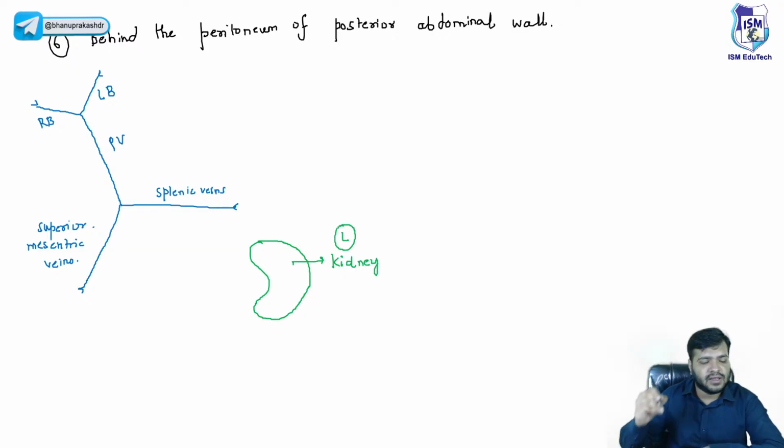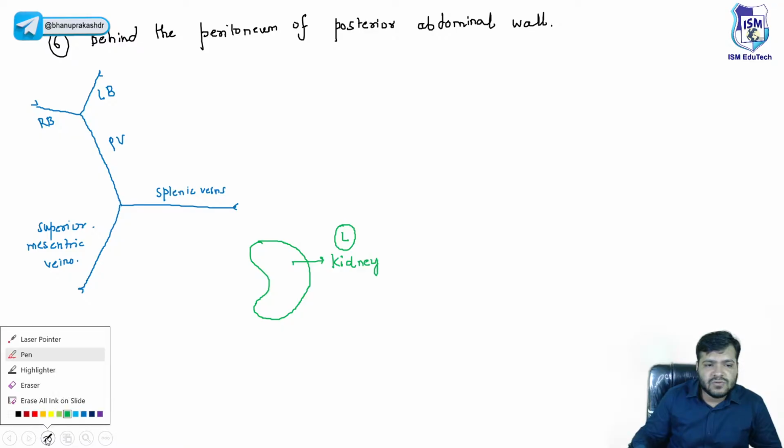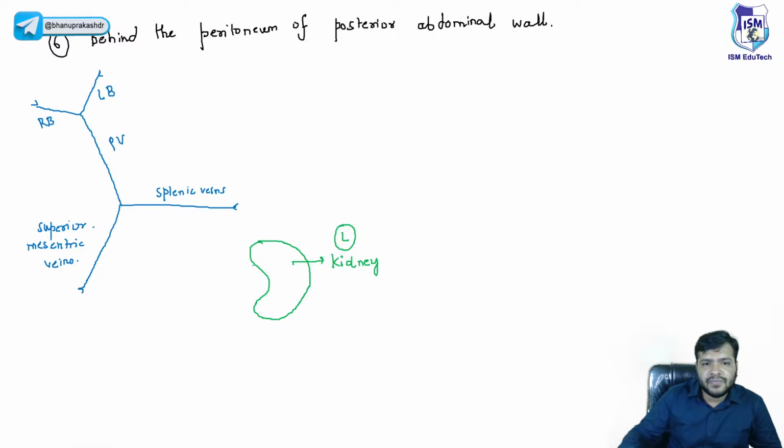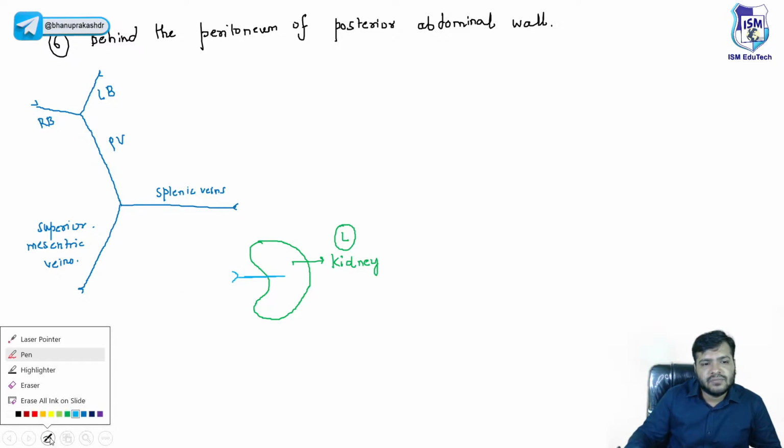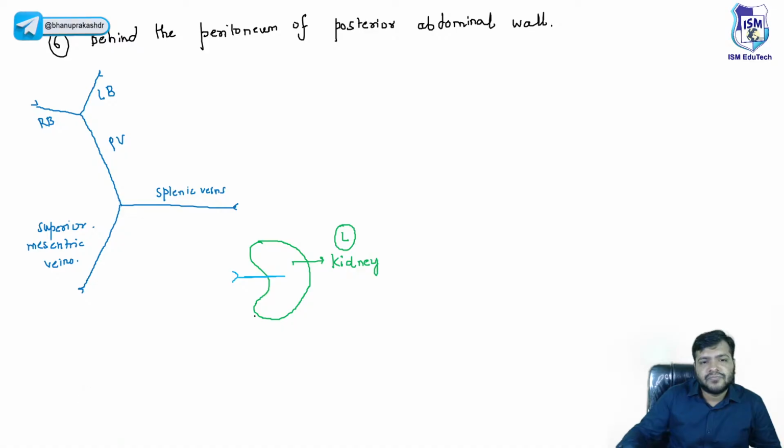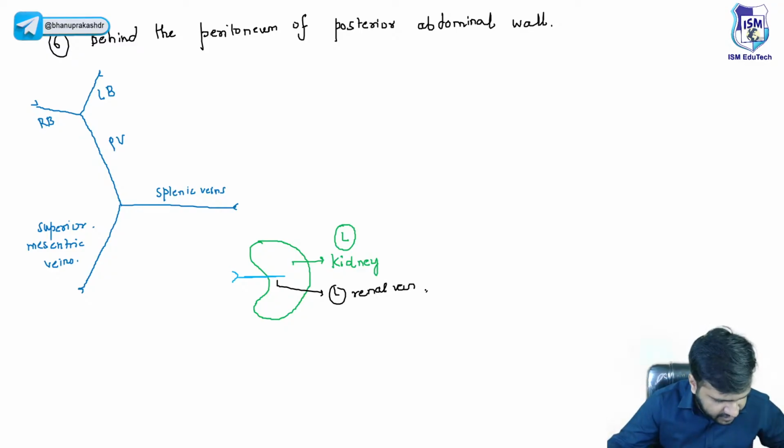The vein draining the left kidney, you already know, is the left renal vein. So this is the left renal vein.